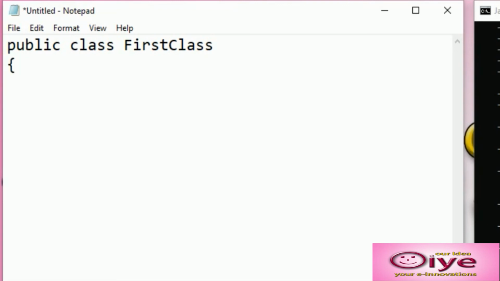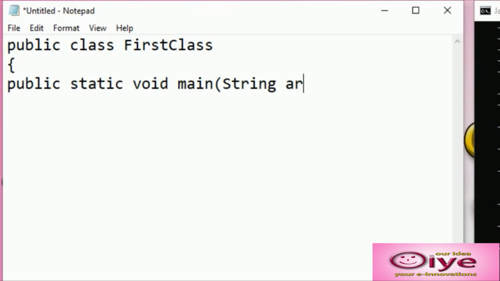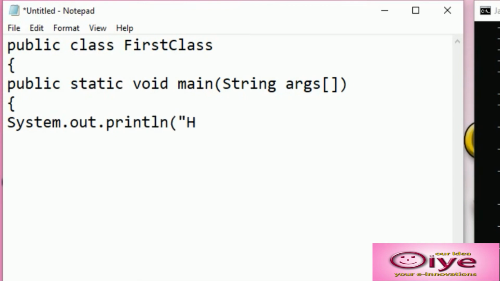Then we can take public static void main, String args, System.out.println, Hello Java, end of curly.